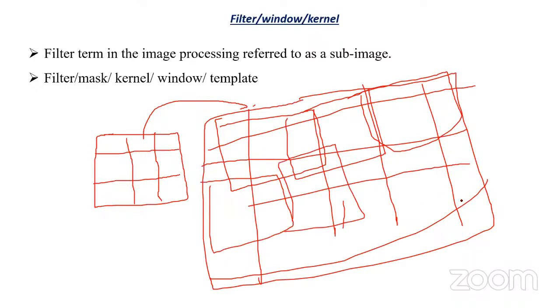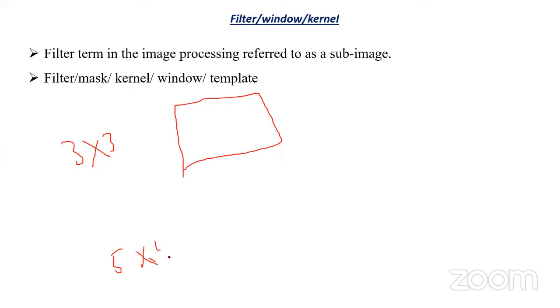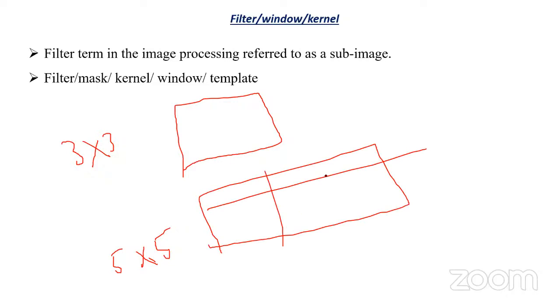Anyhow, through an example you can understand how we are going to apply the filter. If you are looking for a 3x3 filter, what is the meaning? We consider only a 3x3 matrix as the kernel or mask. If we consider a 5x5 filter, this is also a sub image, and we apply it over 5 rows and 5 columns of the input image. Like that, we have various sizes. We will see what is the impact of the size of the filter. Maybe we can apply 3x3.